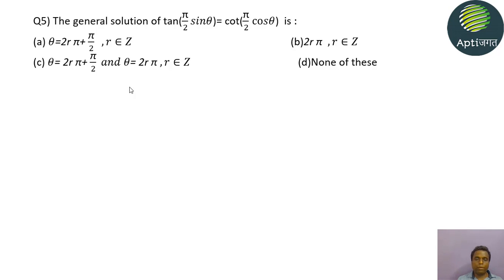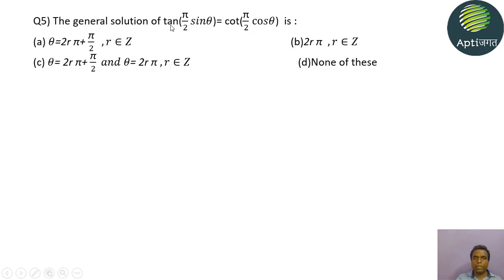Whichever trigonometric equation problem is there, you just do one thing: convert the equation into only one trigonometric ratio. Here we have tan and cot, and the angles inside are not that important for now.